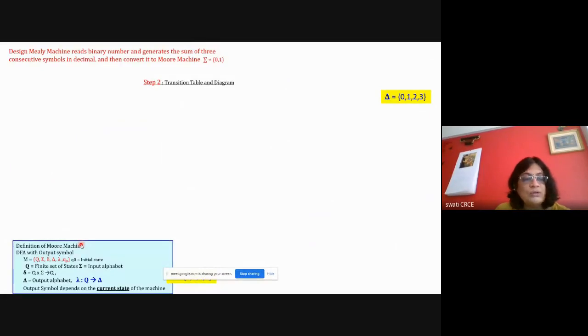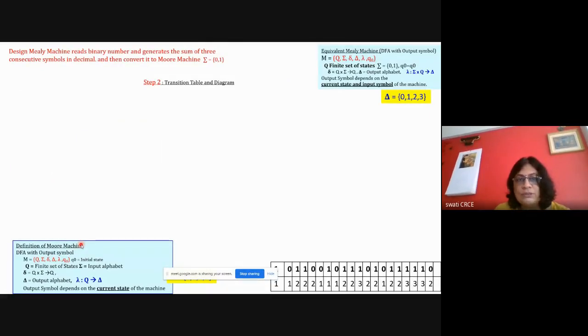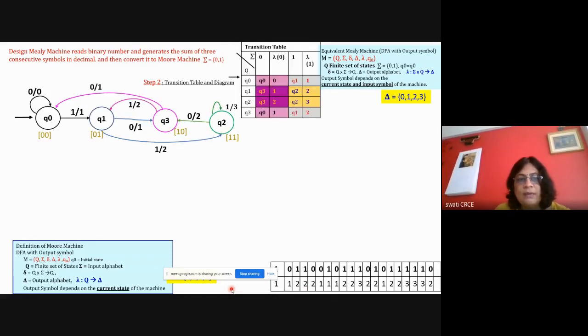Here also, okay, I should have taken this particular problem for the Mealy machine. This Mealy to Moore conversion where the sum of three consecutive symbols should be in decimal. Okay, so actually here we did this problem last time, I think. Okay, we have done this particular problem, and here you see that whenever the Mealy machine is designed, you can see that Q0 is with 0 here, and Q0 is with 1. Okay. Q0 is with 0 and Q0 is with 1. Okay, so two possible combinations are there.